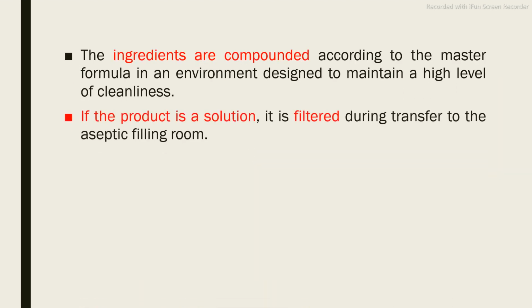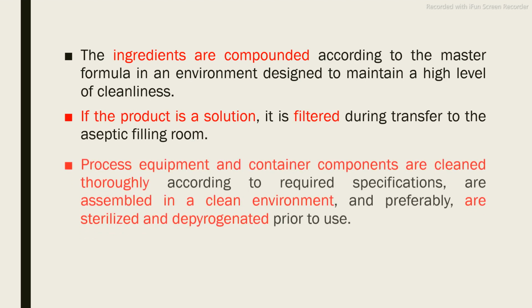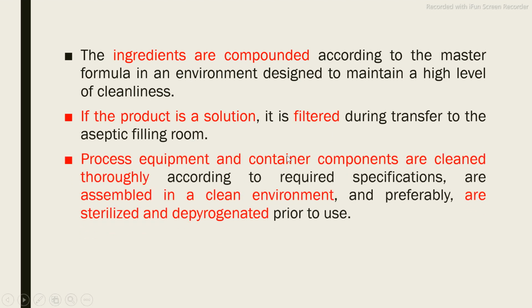If the product is in solution, then it is to be filtered to remove any suspended particles in your parenteral preparation. And the process equipment and container components are cleaned thoroughly, assembled in a clean environment, and are sterilized and depyrogenated prior to use.